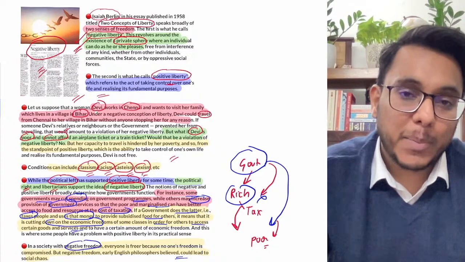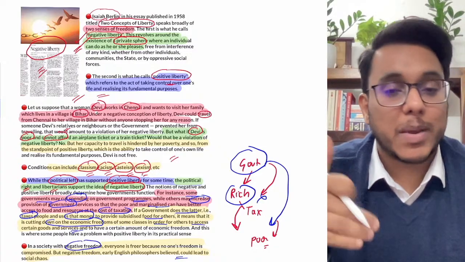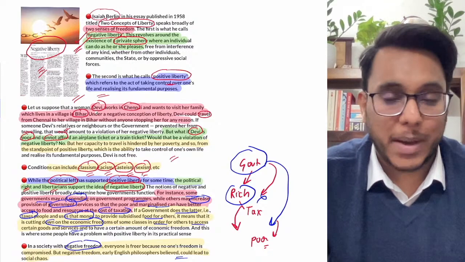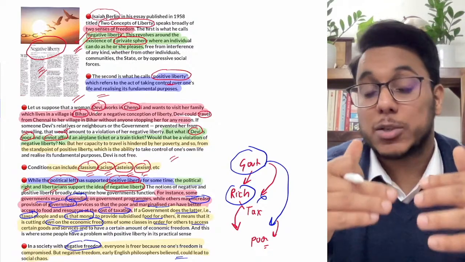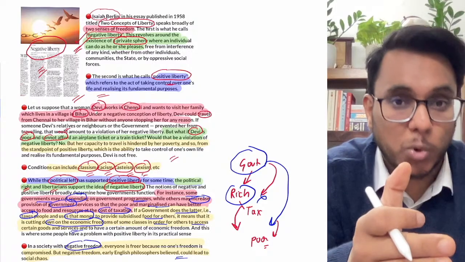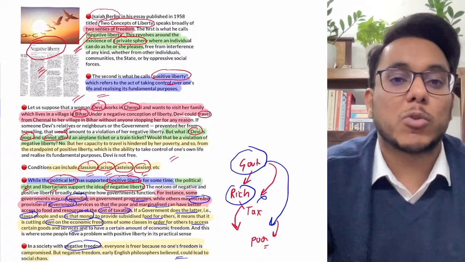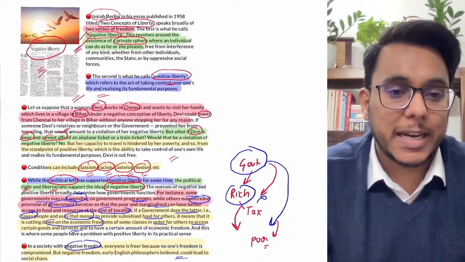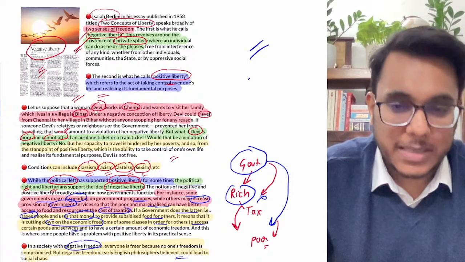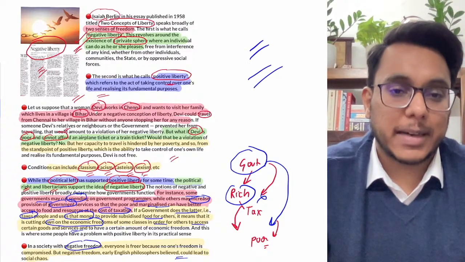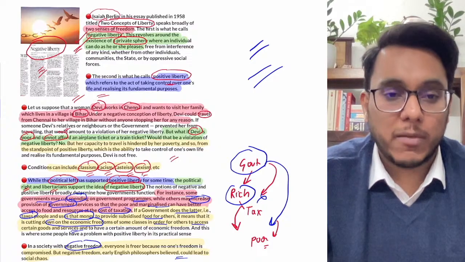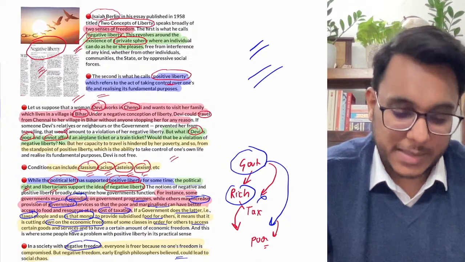Now in the present time, where the government is becoming too encompassing, where the government is dictating what to eat and whom to marry, negative liberty is also important. So both liberties, negative and positive, are important, and a right balance is needed. So this is something that has been provided. I hope you have understood it, and now we'll be moving to the next article.